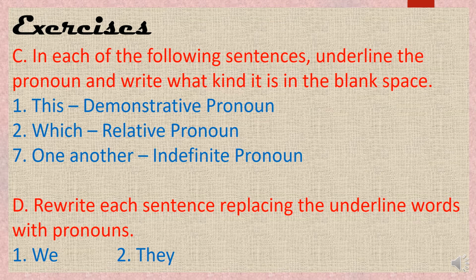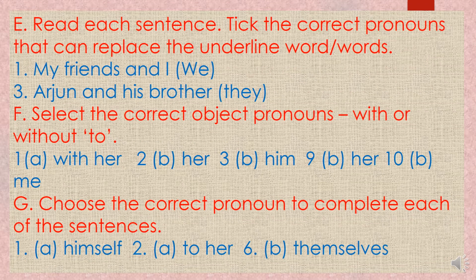See the second. Rita and Jane reached an hour later. Rita and Jane. So we are talking about the third persons. So what will be here? The personal pronoun of third person, and it will be in plural form because two persons are there, so it will be they.